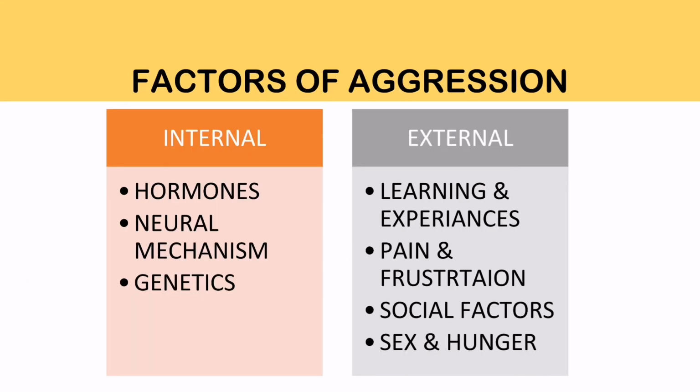Last but not least are the factors of aggression. There are two kinds, internal and external. The internal factors are hormones, neural mechanisms, and genetics, while the external factors are learning and experience, pain and frustration, social factors, sex, and hunger.